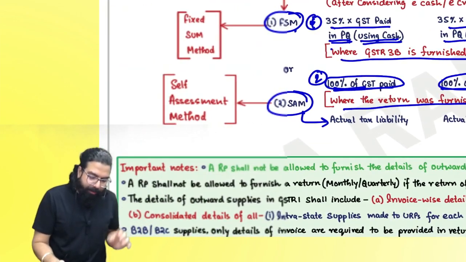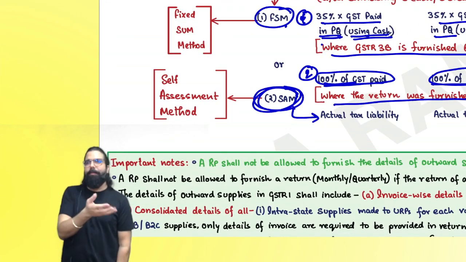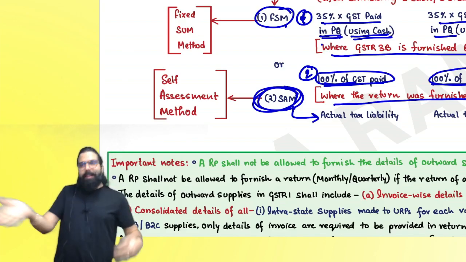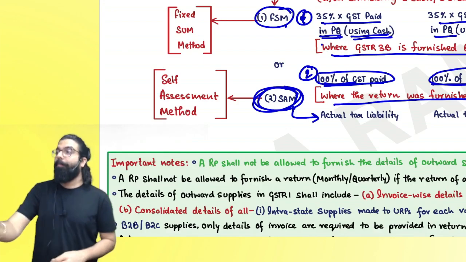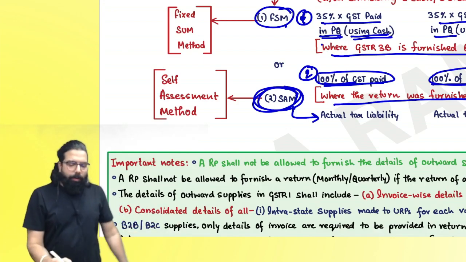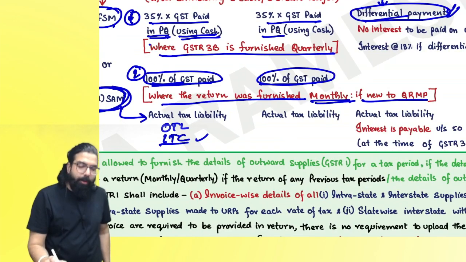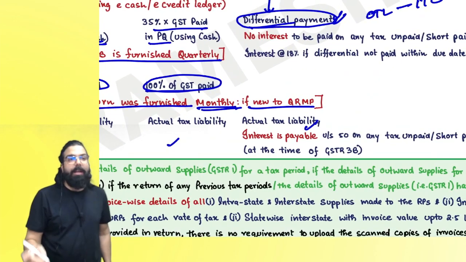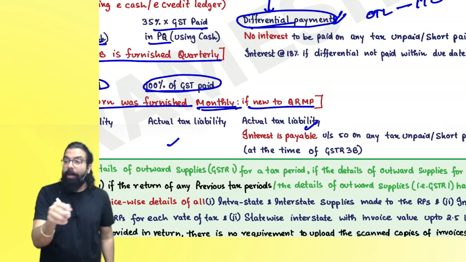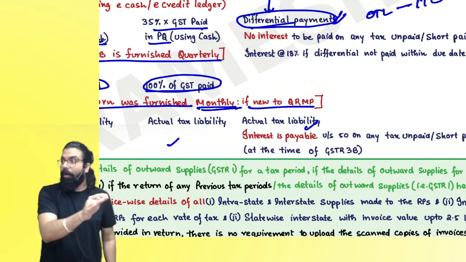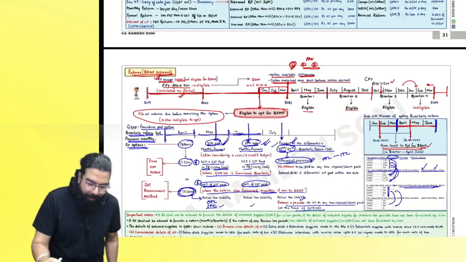Now, everyone over here, supposing I am going for self-assessment, I am telling the government, what last quarter's 35%, what last month's 100%, I will calculate the actual and give. Government told, okay, every month you calculate output tax minus input tax and pay your actual. But if you go ahead and become a hero and pay the actual, and by chance you have paid any shortfall, then you will be liable to pay interest. Are we all 100% clear with the QRMP scheme, everyone?